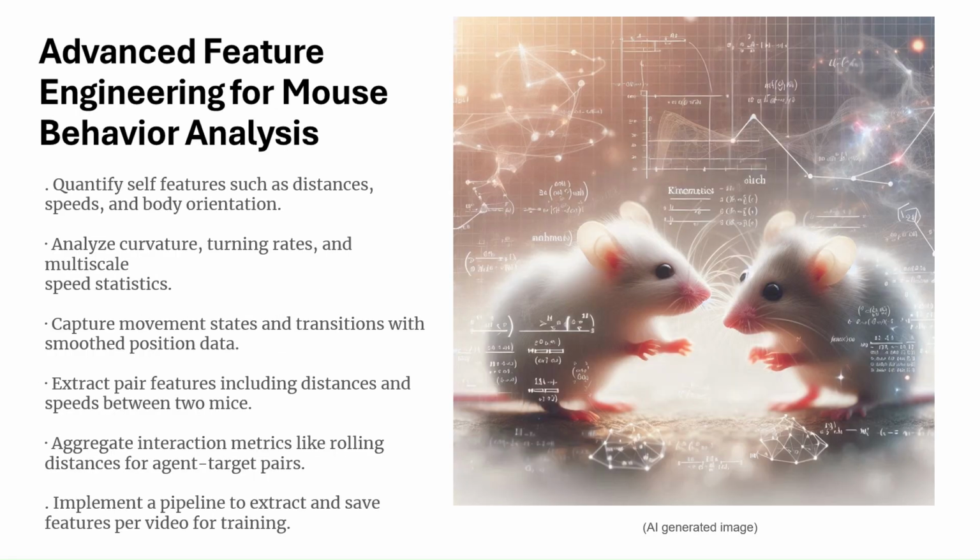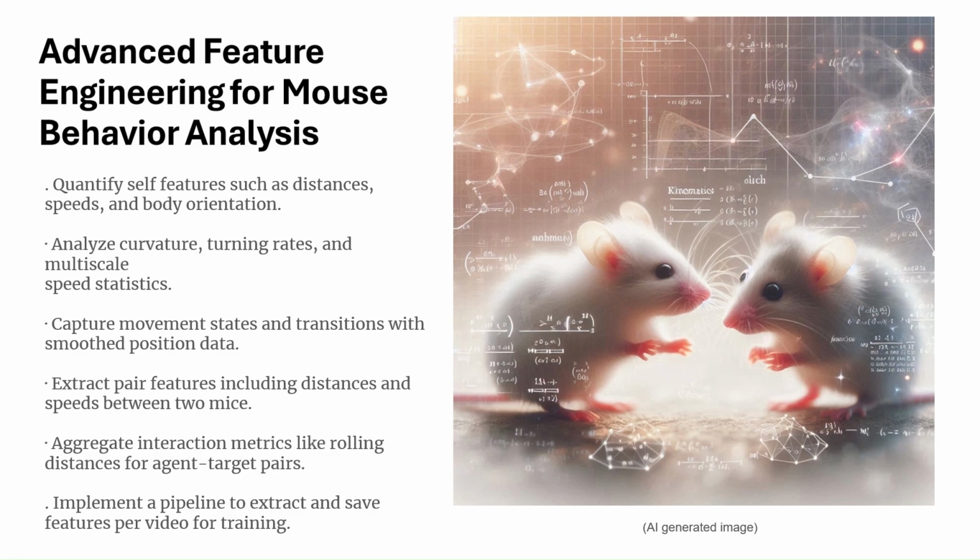In this phase, we focus on extracting rich behavior features from pose tracking data. For self-directed behaviors, we quantify metrics like body part positions, movement speed, and orientation. We also analyze curvature and turning rates, and compute multi-scale speed statistics to capture subtle movement states. To model transitions, we smooth positional data over time, helping us detect shifts between behavioral modes.